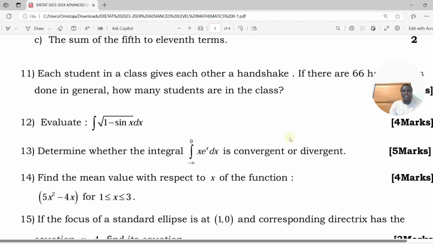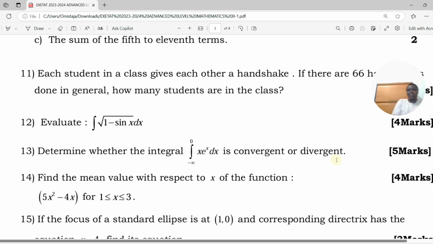That's it. Let's move to the next question. The next question is question number 13. Determine whether the integration from minus infinity to 0 of this function x times e power x dx is convergent or divergent.